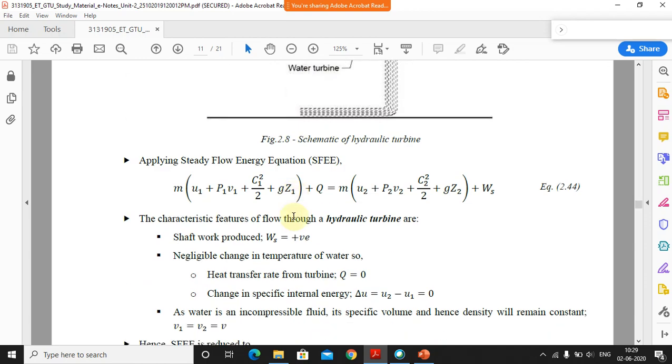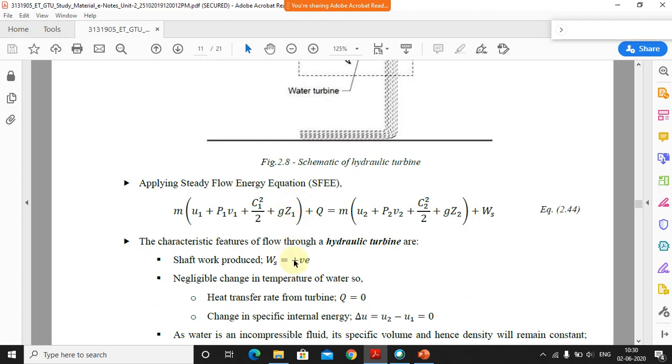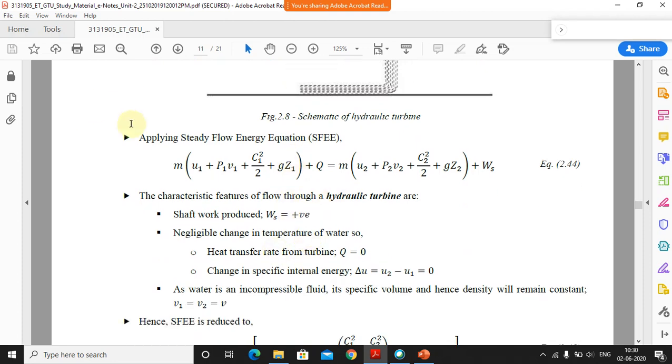Now what are the characteristics? Again the shaft work will be there, because the turbine is mounted on the shaft, and once the water strikes onto this, the shaft will be rotated. So just because of that the shaft work will be there. There is negligible change in the temperature of the water, meaning the temperature of the water is not going to change at all. If there is no temperature difference between the two, in that case the heat transfer is zero, meaning the water does not change much, the same temperature will be there.